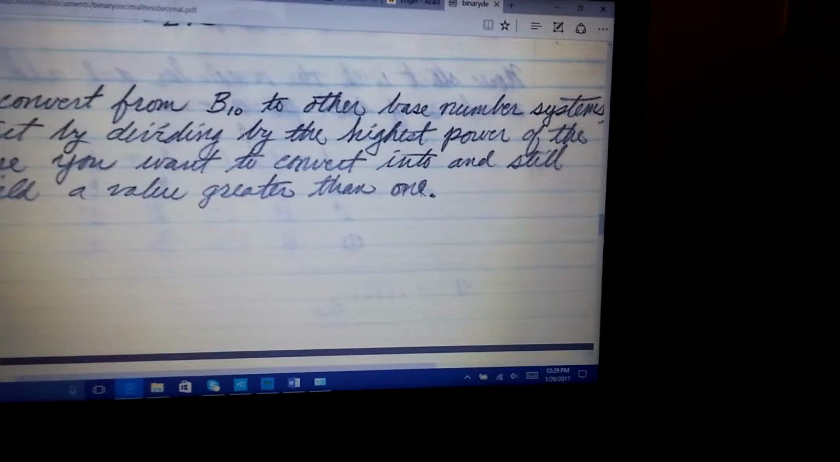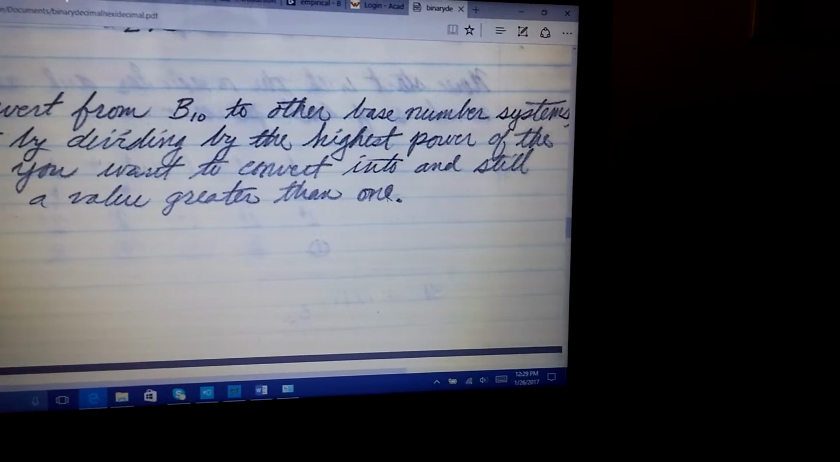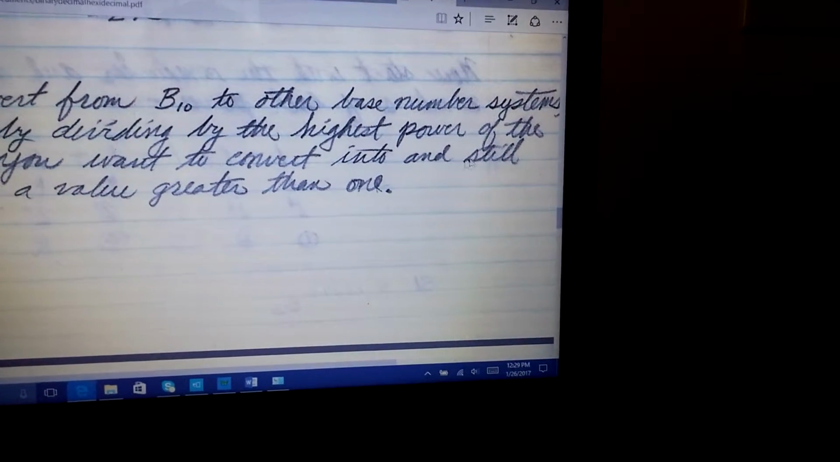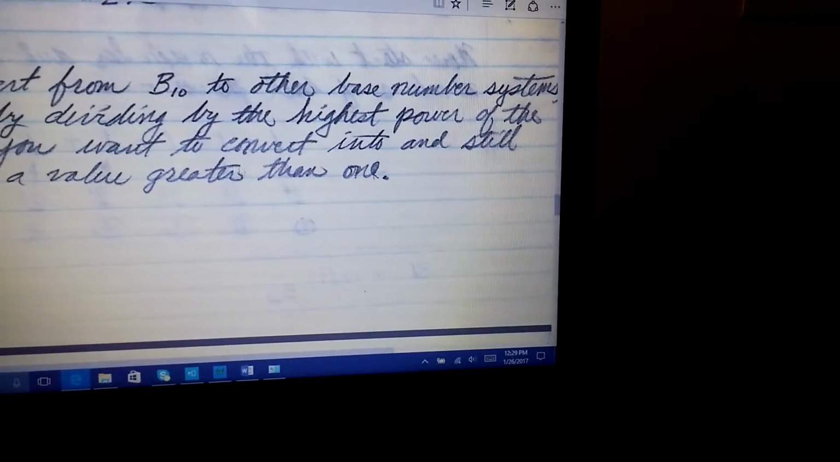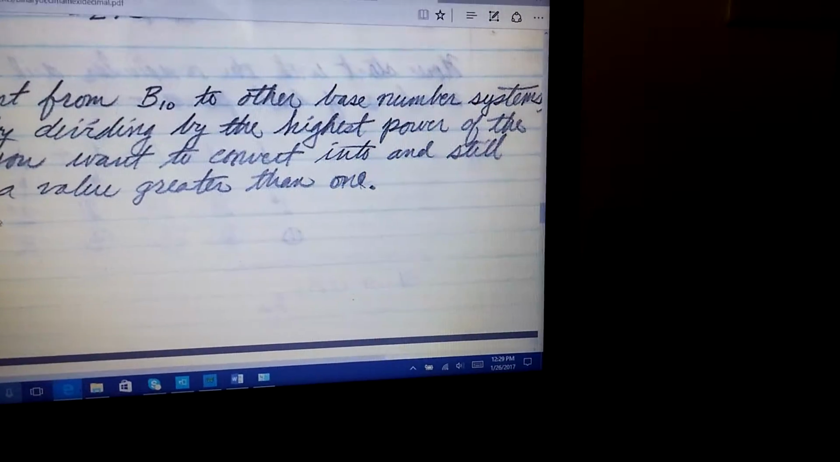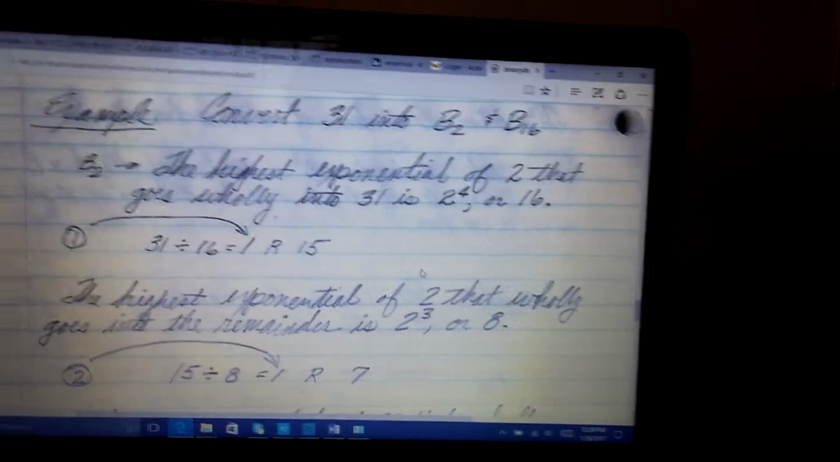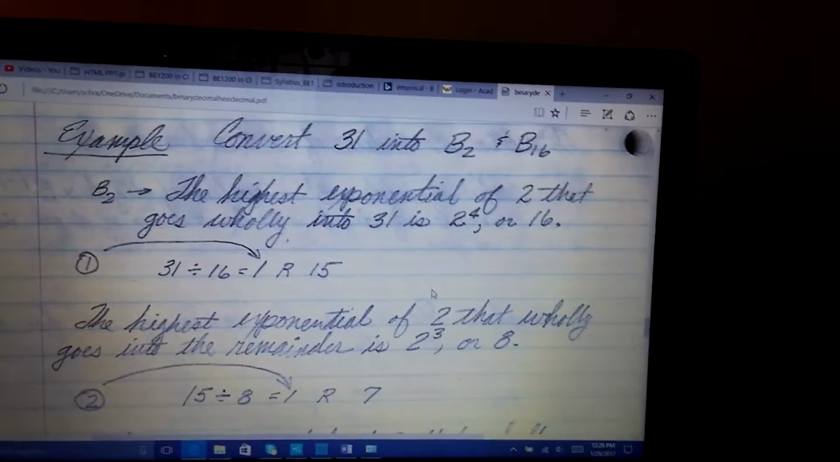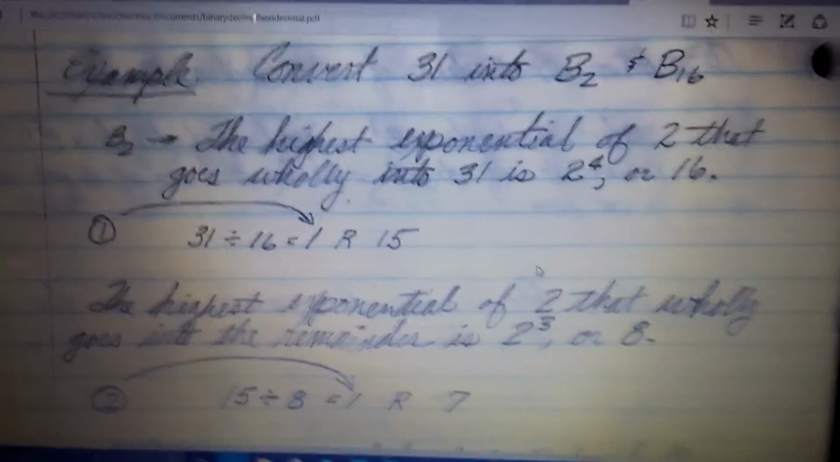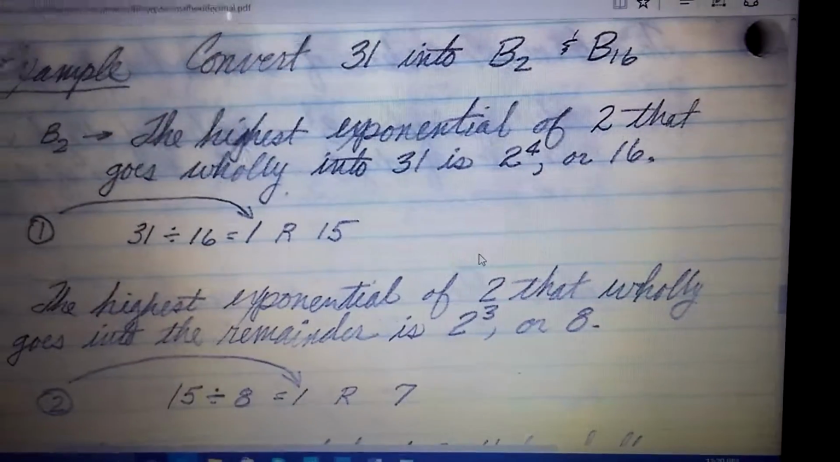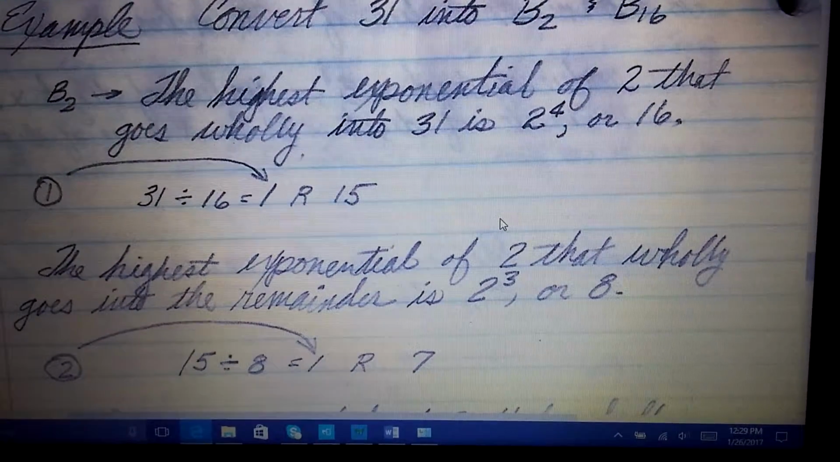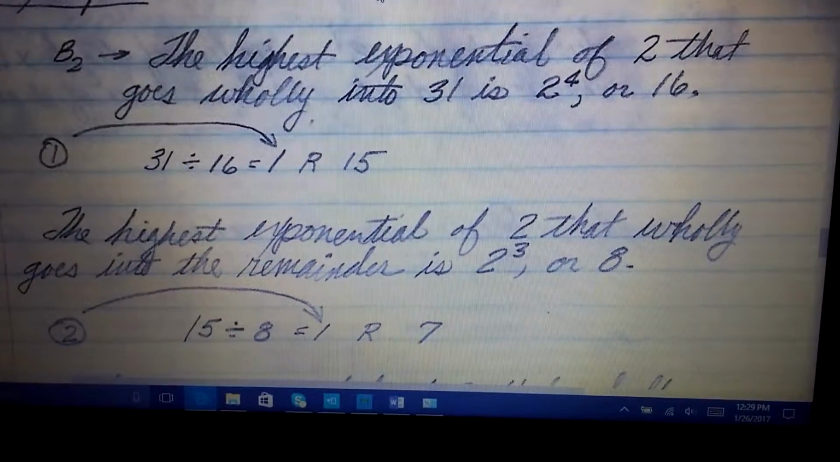To convert from base 10 to other base number systems, start by dividing by the highest power of the base you want to convert into and still yield a value greater than 1. It sounds complicated, but it's really quite simple. So here's a quick example. We're going to convert the value 31 into base 2 and base 16. And since it's 31, we're not going to do base 10 because we're already talking base 10 anyway.